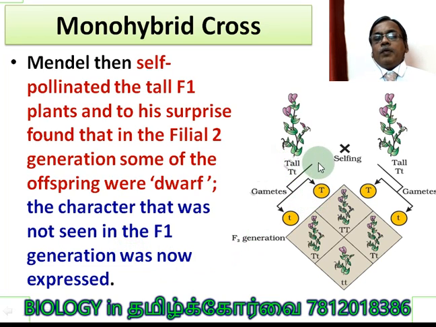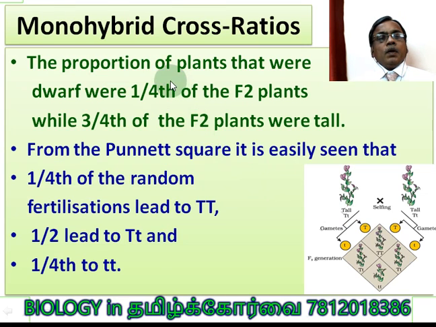So selfing of the F1 plants, the two tall plants. They produced two different gametes, one with capital T and another one with small t. The same way from the female side, one with capital T and another one with small t. Now let us see what is the result. The proportion of the plants that were dwarf was 1/4. 1/4 of the plants were dwarf and 3/4 of the plants were tall in the F2 generation.